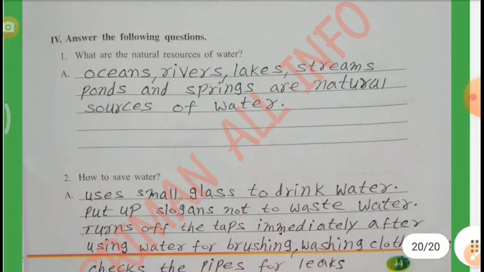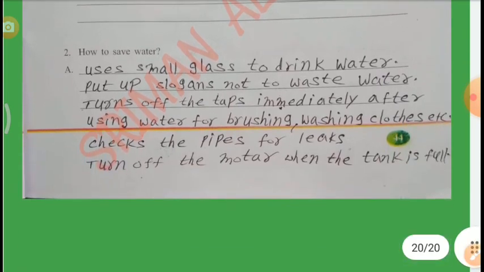Answer the following questions. What are the natural resources of water? Oceans, rivers, lakes, streams, ponds, and springs are natural sources of water. How to save water? Use a small glass to drink water. Put up slogans not to waste water. Turn off the taps immediately after using water for brushing, bathing, washing clothes, etc. Check the pipes for leaks. Turn off the motor when the tank is full.